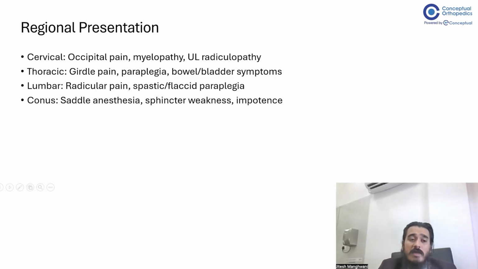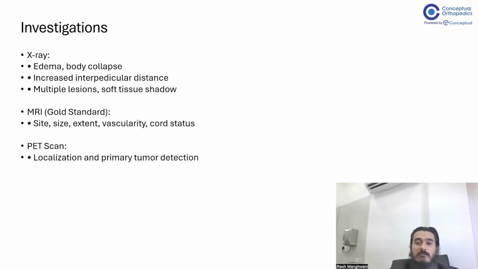There would be even cases wherein they just develop some sensory deficits in the form of tingling, and then you go on to diagnose them with some form of tumor which is present near the nerve root. If the same tumor is present in the thoracic spine, they would present to you with girdle pain, paraplegia, bladder and bowel symptoms. Lumbar spine pathologies would present with radicular pain, spastic or flaccid paraplegia, and conus tumors would present to you with saddle anesthesia, sphincter weakness, and impotence.